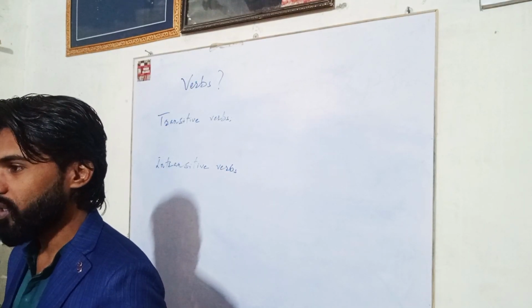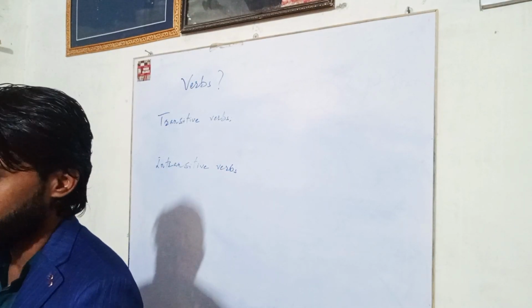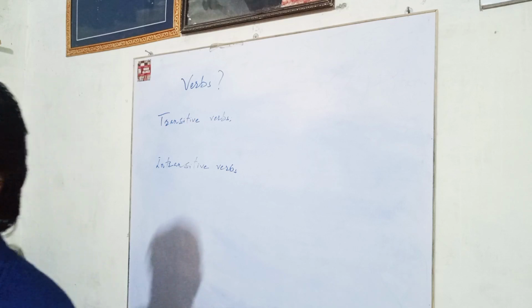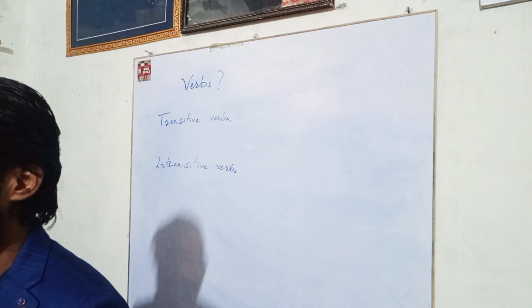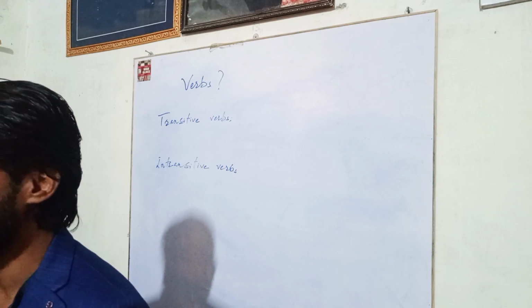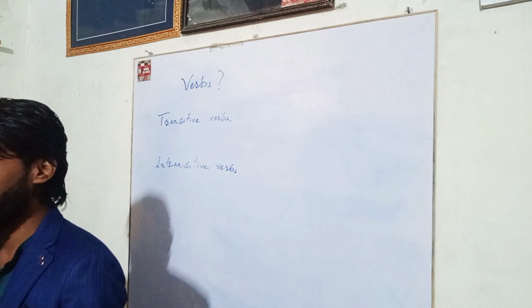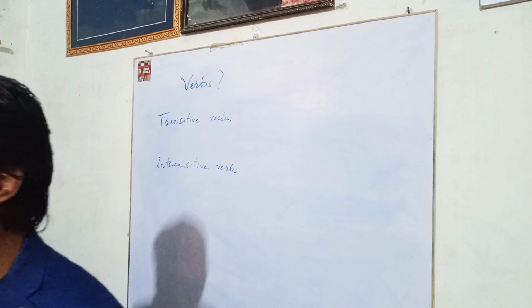You did not remember, or you just remembered and forgot? Just remembered and forgot. Do you have amnesia? No, sir. Amnesia is forgetfulness, a disease of forgetfulness.